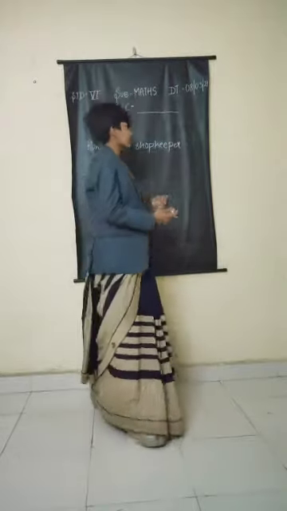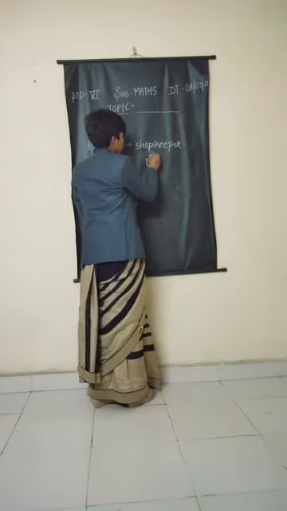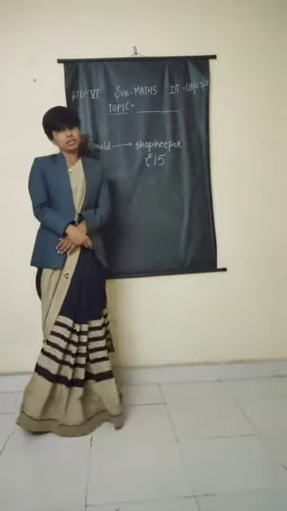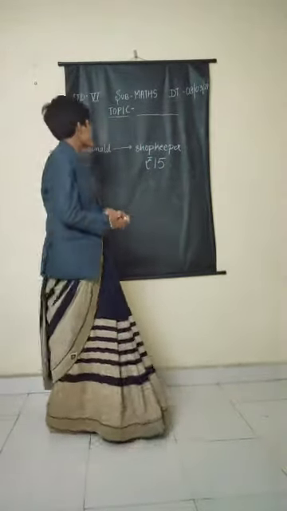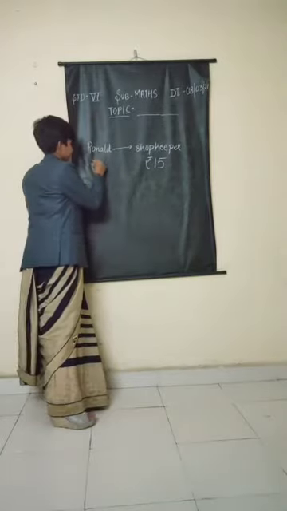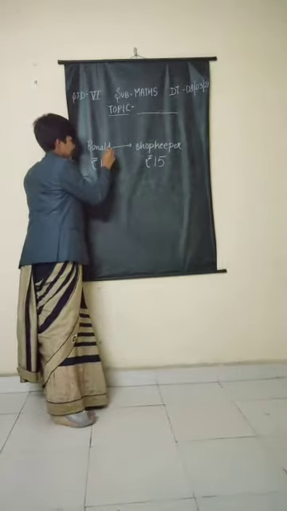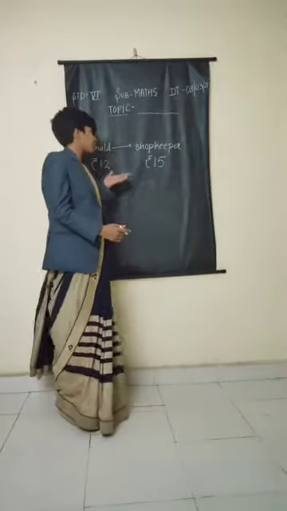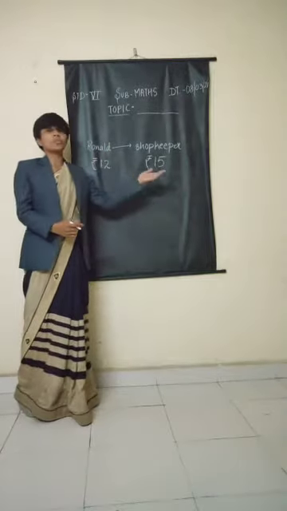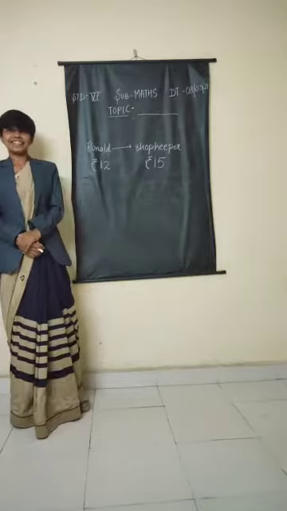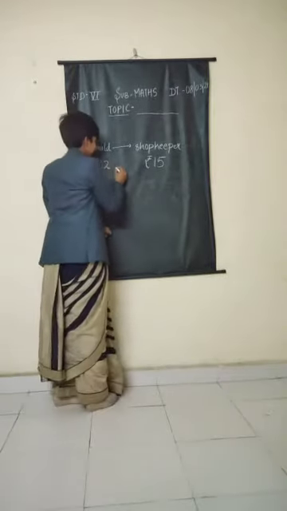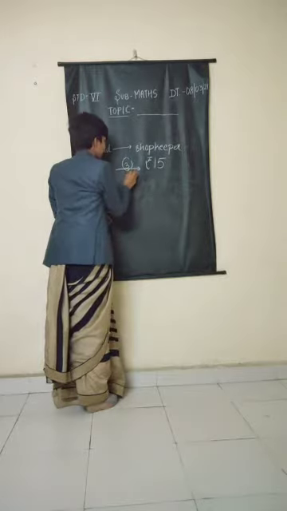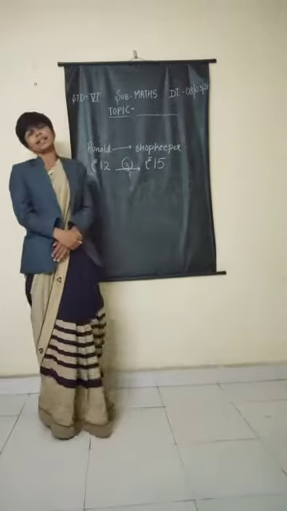The shopkeeper said the pen costs 50 rupees, but Ronald has only 12 rupees. So tell me how much money he needs more to buy the pen? 3. Very good. He needs 3 more rupees to buy the pen.